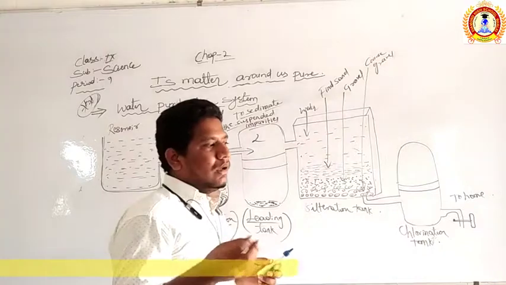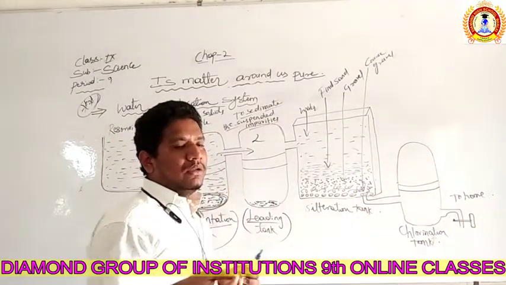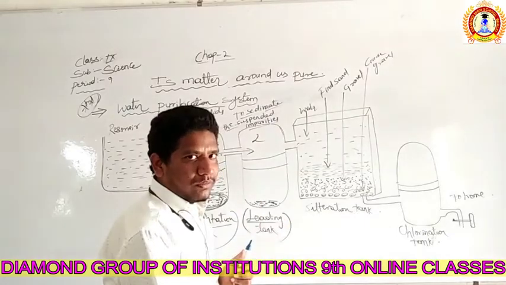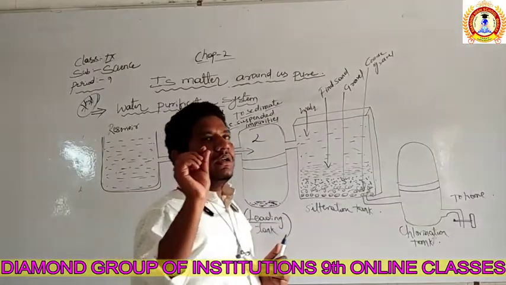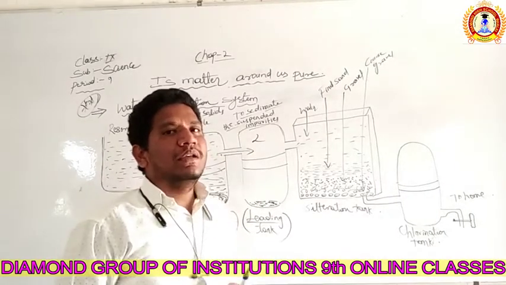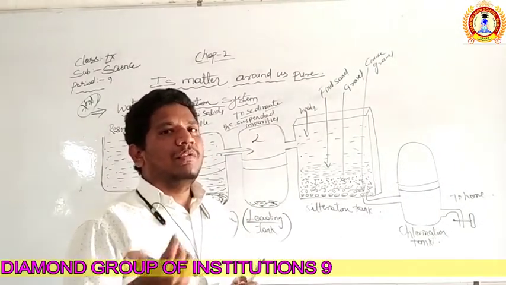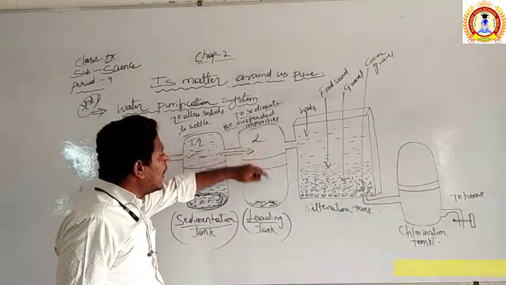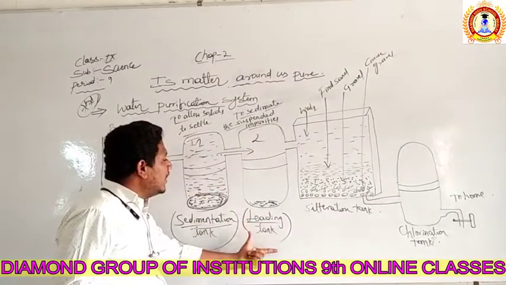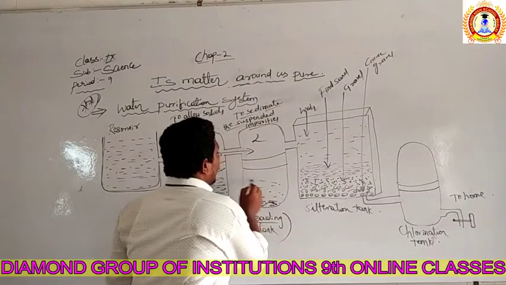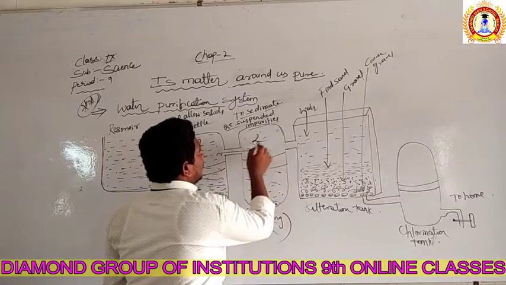Like you take sand from outside. When you add the sand to the water, suddenly some of the solids will settle down. The small sand particles, they settle down, but some of them remain in the water only. That is the powder form of the sand. That is called suspended, right? The suspended sand is settled down in the second tank known as the loading tank, right? From the loading tank, almost all the impurities are removed.